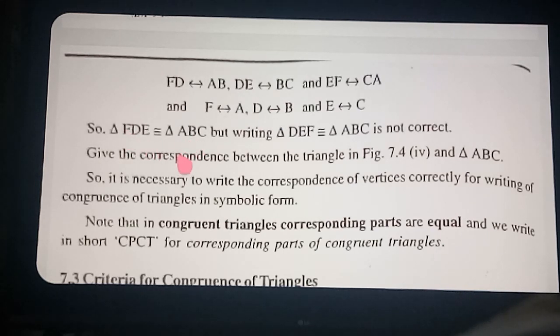So what is angle A? 30. Because these two triangles are given as congruent, and if congruent, the corresponding parts are always equal. Clear? A very important point in this. In congruent triangles, corresponding parts are always equal. So what is CPCT? Corresponding parts of congruent triangles.